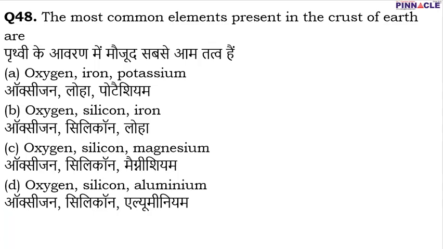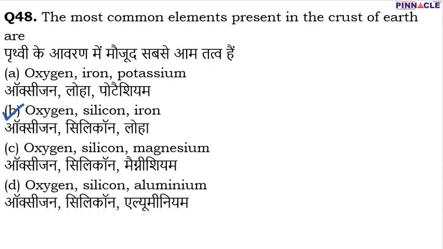Coming to question number 48. Question number 48 is the most common elements which are present in the crust of the earth are. The three most common elements present in the earth's crust are oxygen, silicon and iron. Therefore B is going to be the correct option.